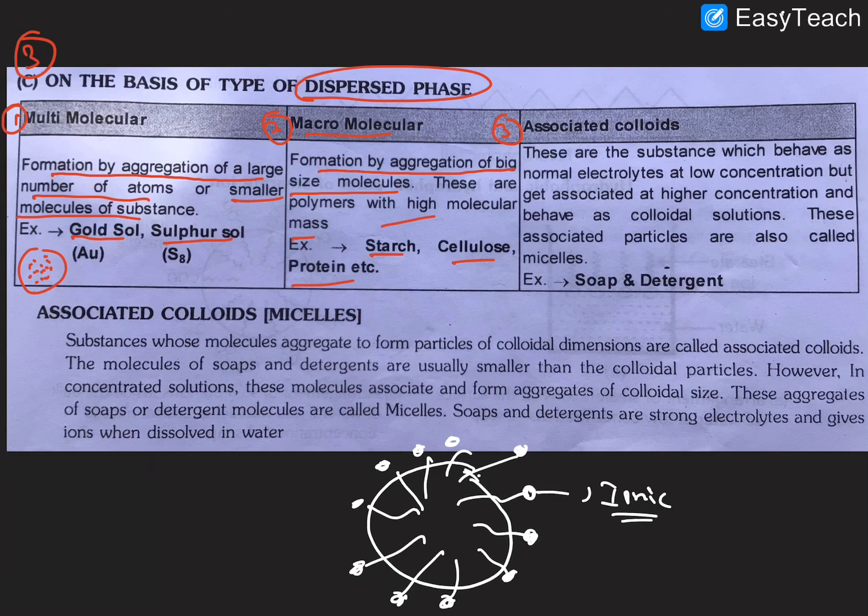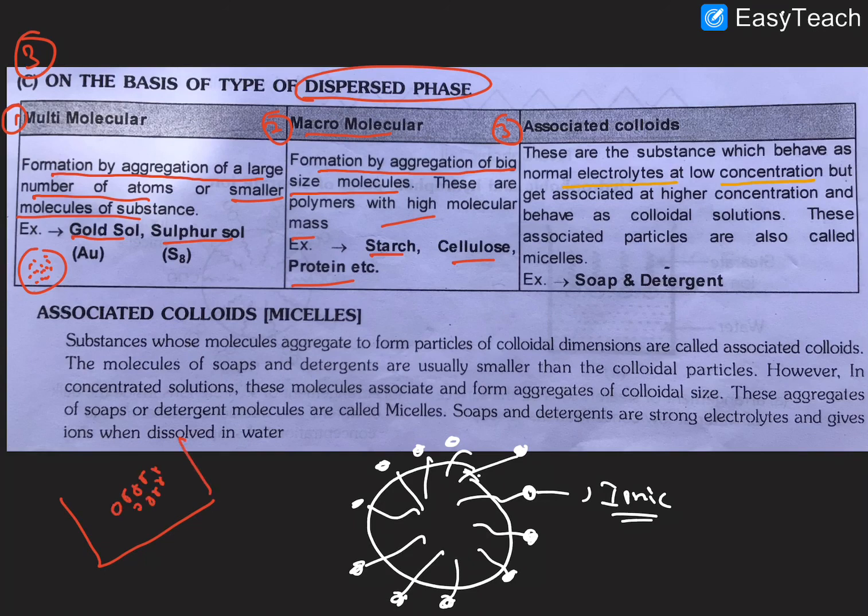Then next, associated colloids. What are associated colloids? It is very important. These are substances which behave as a normal electrolyte at low concentration, but become associated at high concentration.